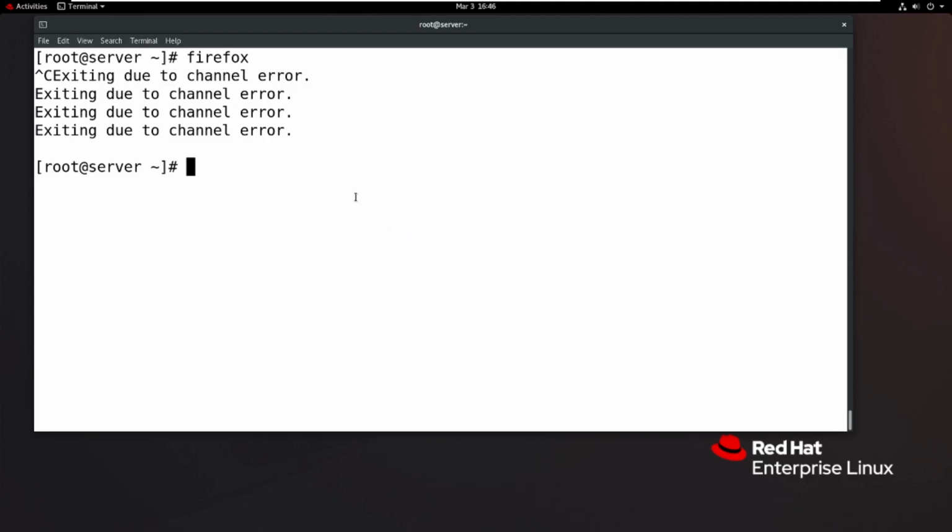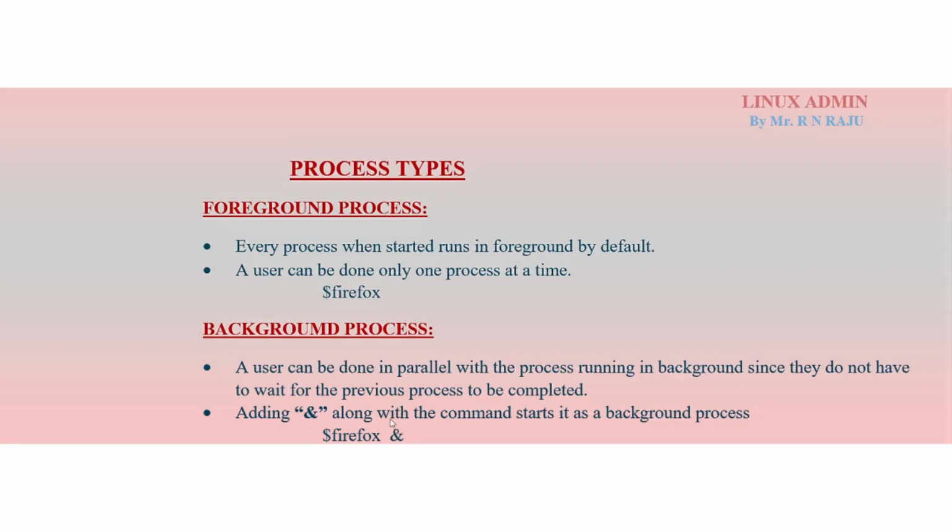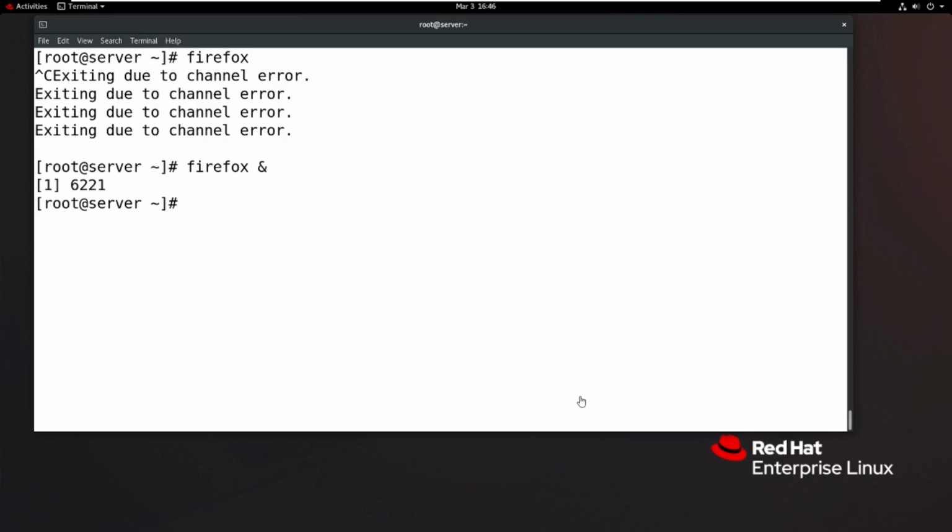So now see that, firefox space ampersand. So then what happened? The job is running in the back end, and the process ID is successfully created with 6221. So in the background jobs, you do not have to wait for the previous process to be completed, because the cursor is ready for the next job. So the backend Firefox is running now with the process ID value 6221.